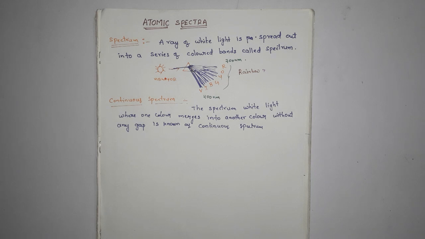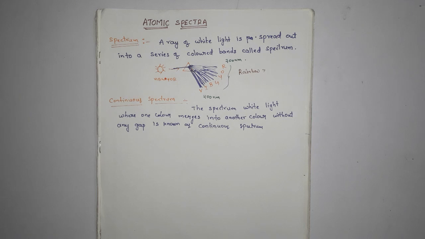They absorb or emit radiation when you heat them or when you pass electricity or some energy onto the surface of the atoms and molecules.